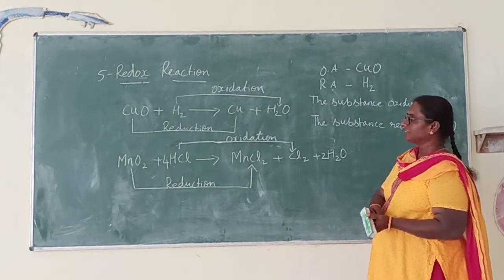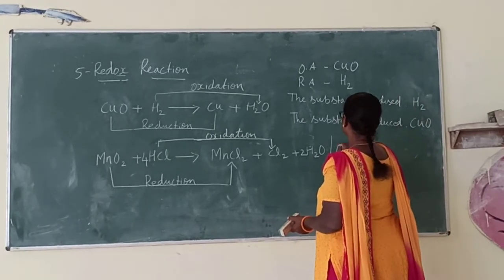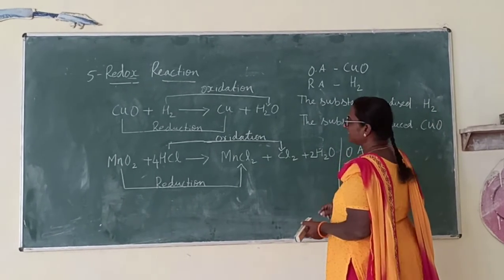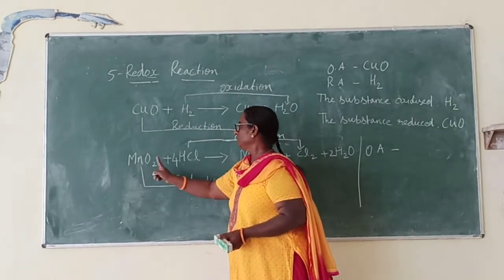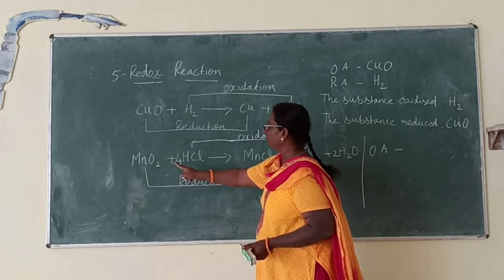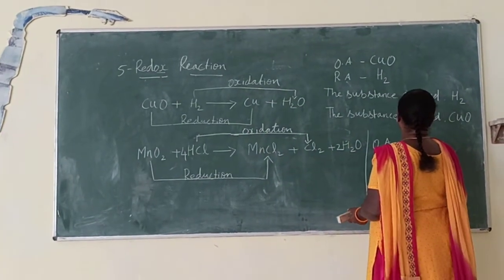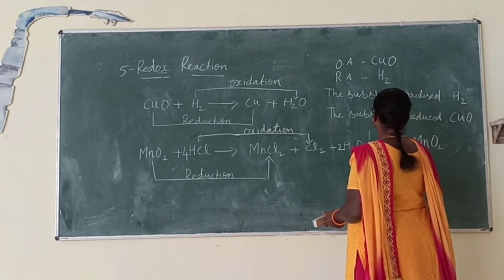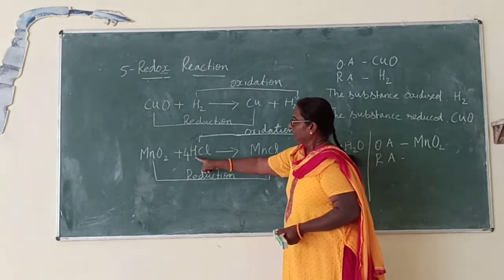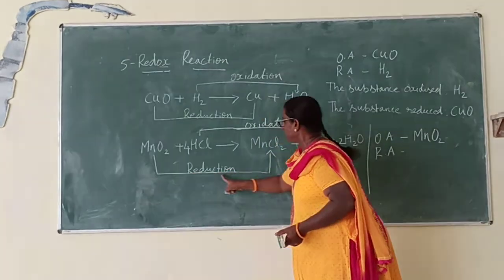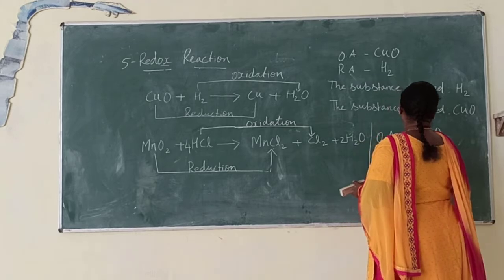Have you got it? The same way, let us find it for this also. What is the oxidizing agent here? From where is the oxygen got? This is the oxidation reaction. From this only it gets. Therefore, MnO2 is the oxidizing agent. What is the reducing agent? This is the reduction reaction, and the reducing agent is HCl.